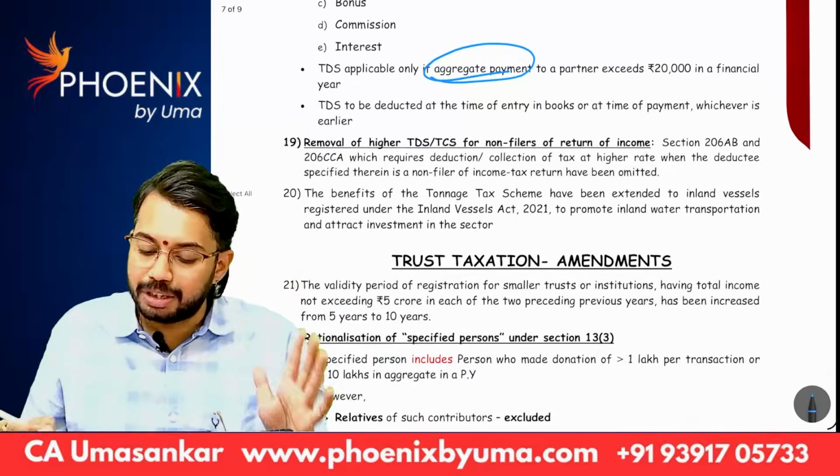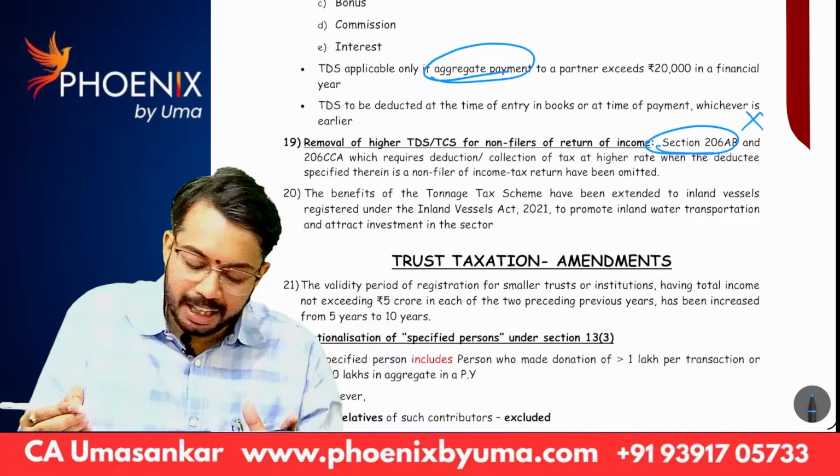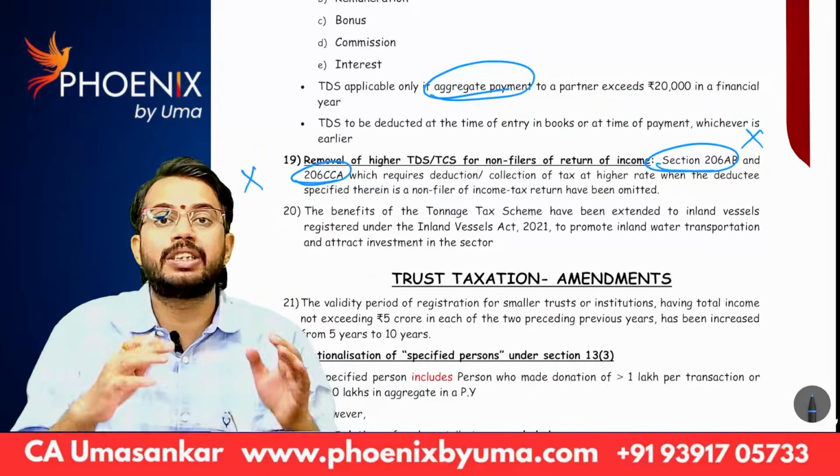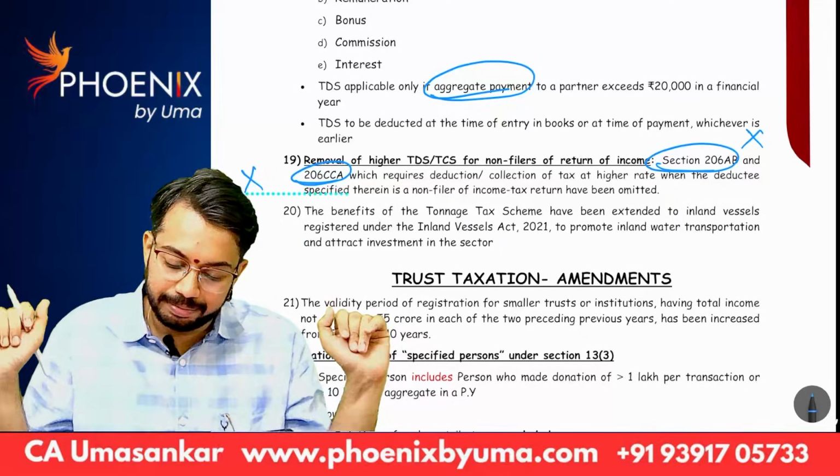Next, another good news, section 206AB, section 206CA. These two sections got abolished. These sections are not there.